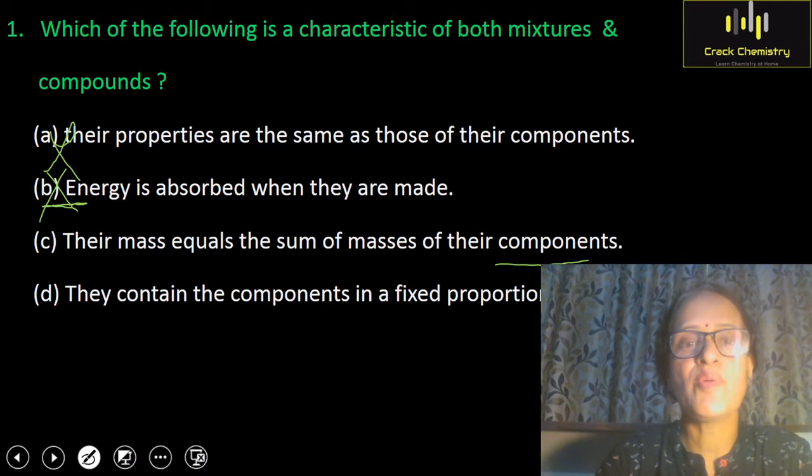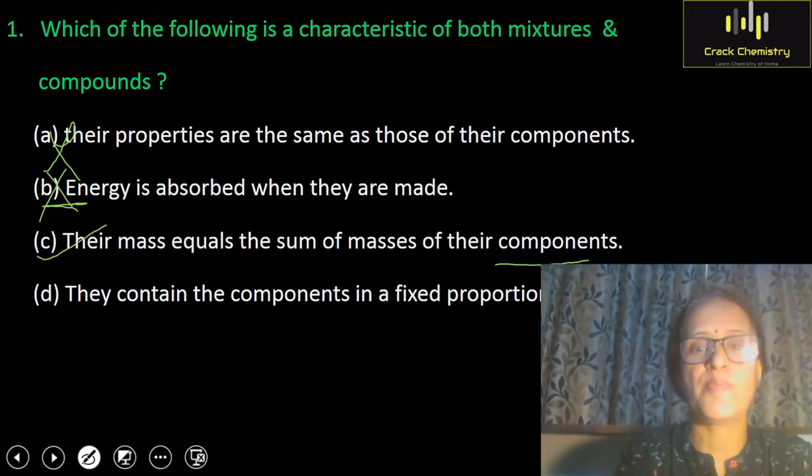And formation of mixtures is a physical change. During the formation of a mixture, the components are simply mixed together and there is no chemical reaction taking place. So, during the formation of mixtures also, the mass of the mixture will be equal to the sum of masses of their components. So, option C is the correct option.